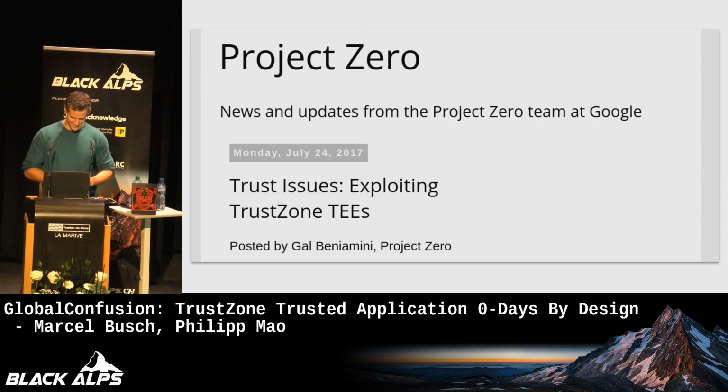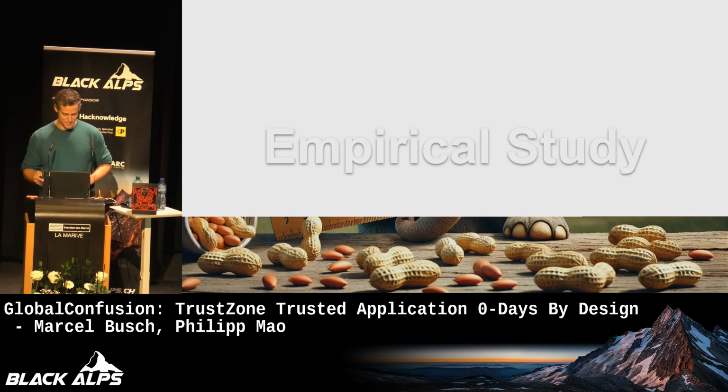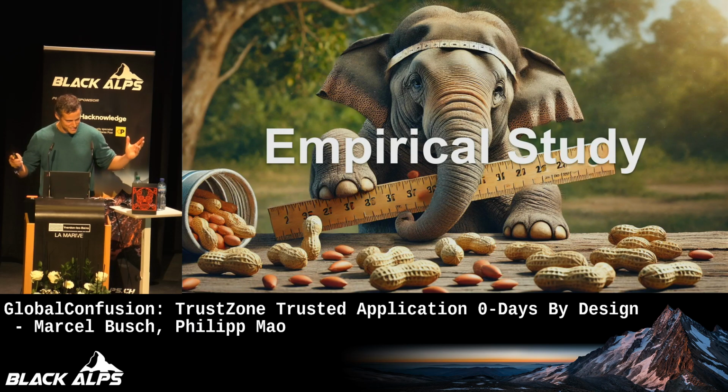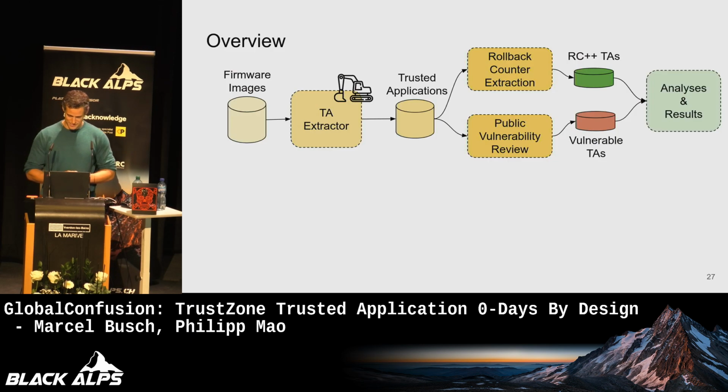Now, Project Zero looked at this already in 2017, right? And for sure, during these 7 years that have passed, a lot has probably happened in the industry and everyone is protected against rollback. This is why we ventured out to do another empirical study to see if this feature is actually supported across the ecosystem. So again, we built up an analysis pipeline, collected a bunch of firmware images, and we built some parsers for trusted applications to figure out the rollback counter representation in the headers.